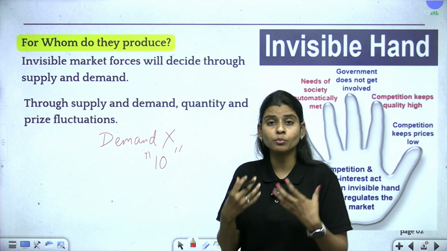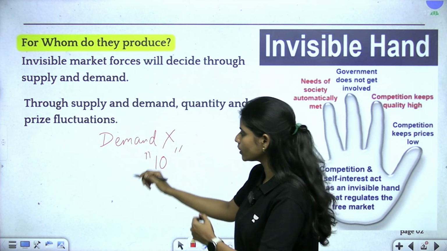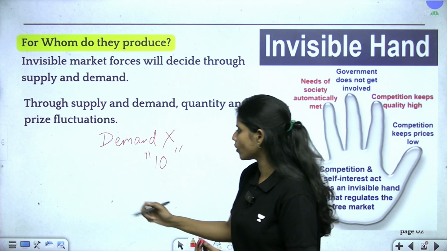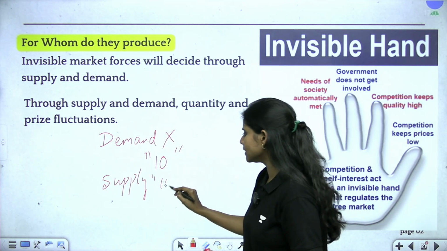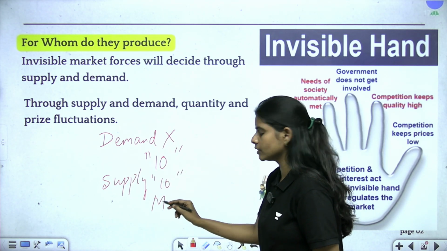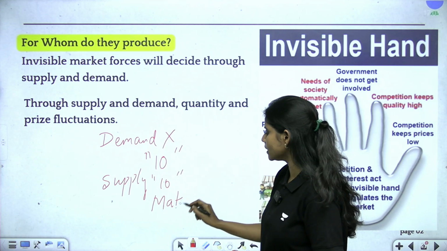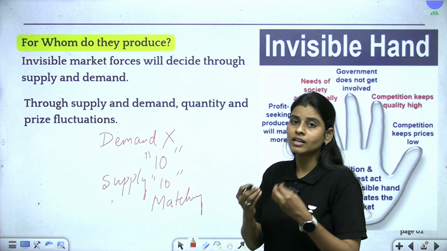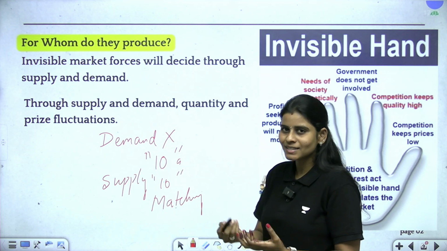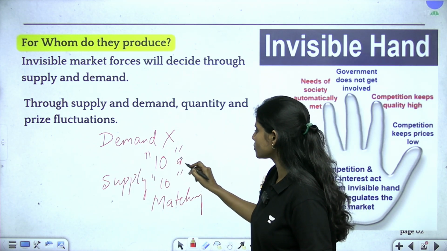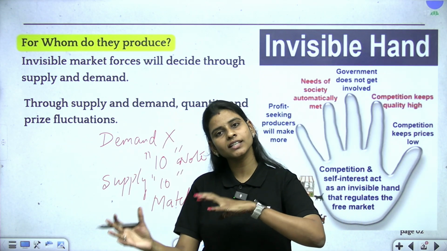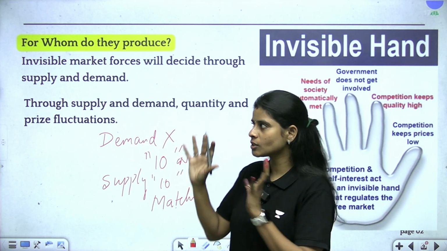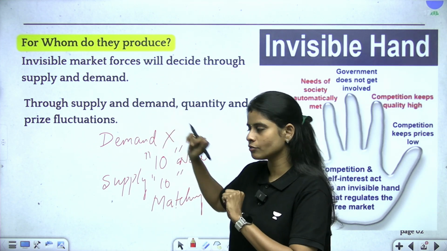If I produce and supply 10, it means the supply is matching the demand, so demand and supply are in equilibrium. Say, 10 notebooks. If there is a demand for 10 notebooks and I am supplying 10 notebooks, then demand and supply are equal. So the market is in place, market forces are fine.